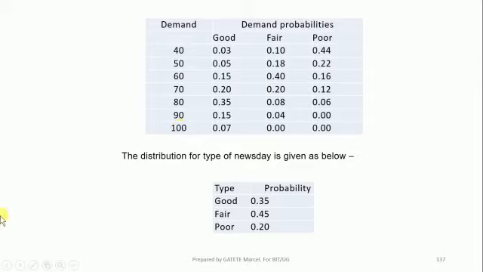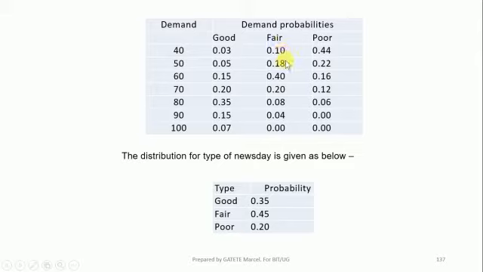Now when the customer demanded 40 newspapers, the probability of having a good day when you have the quantity of 40 is 0.03. When you are having 100, it is 0.07. It means the probability of having a good day.